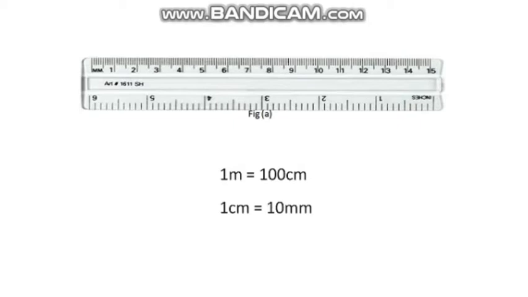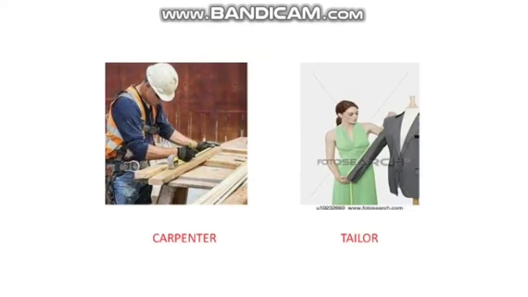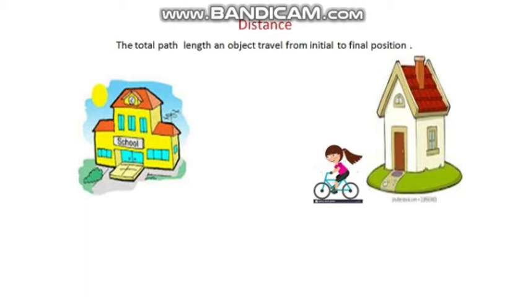Now, for measuring the length of any object, we need to choose an appropriate device so as to get accurate results. For example, the measuring scale that a carpenter uses is different than the one that is used by a tailor. So if these are interchanged, you can imagine the amount of confusion it will cause. Now, for measuring large distances, meter is not a convenient unit. So let us understand about distance.